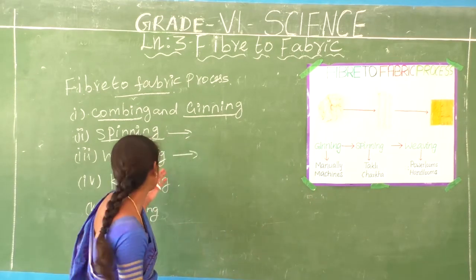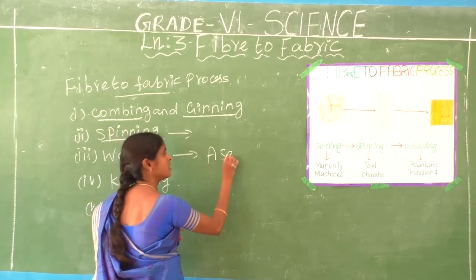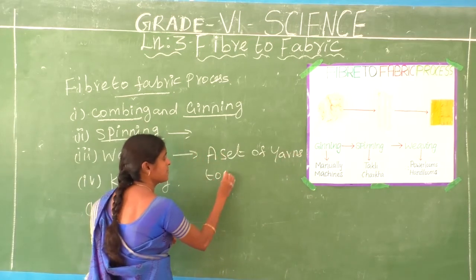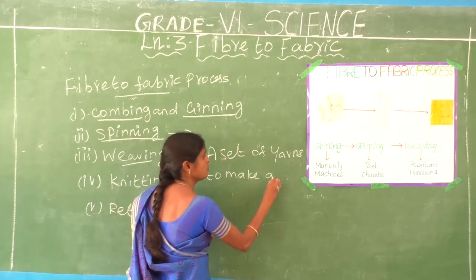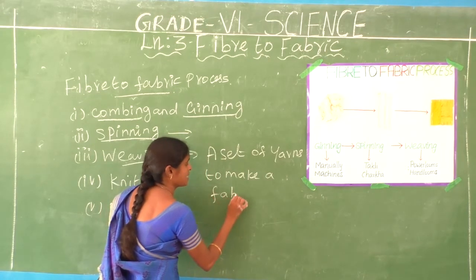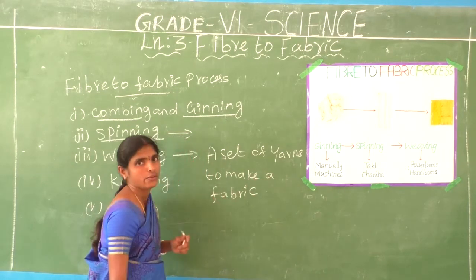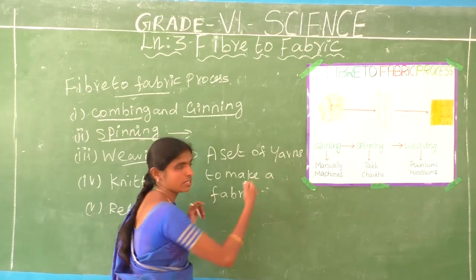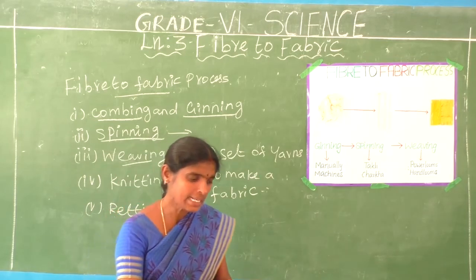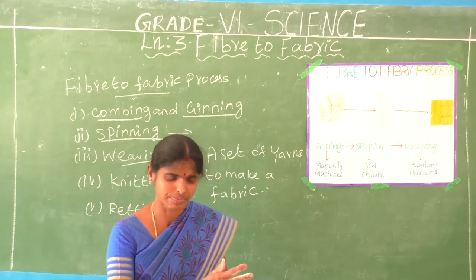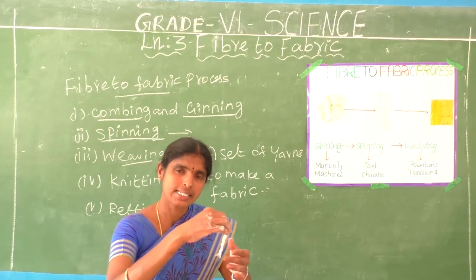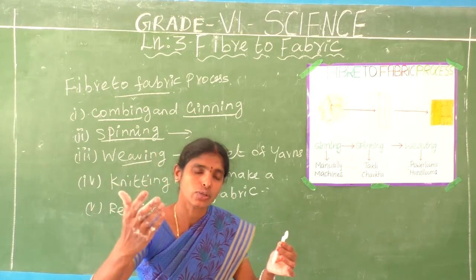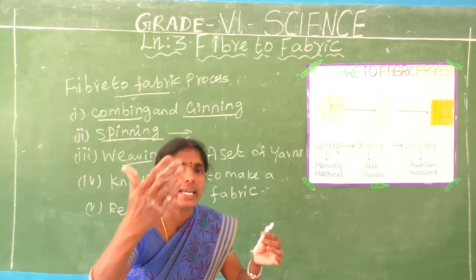What is meant by weaving? A set of yarns to make a fabric. This process is called weaving. Many threads are there, no? This is a single thread. In the same way, many threads are there, no? Many threads are going to make a cloth.